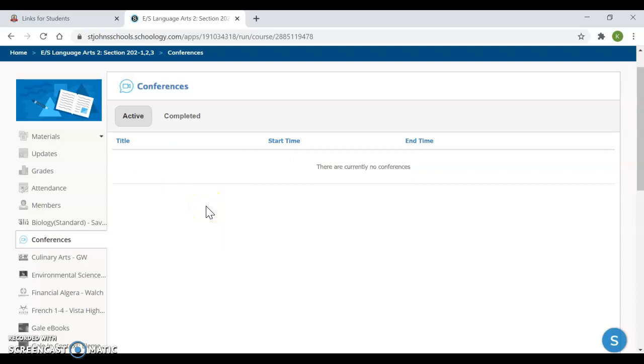That is because Schoology is not live. So if you're sitting here waiting, and on my computer at school, I start the conference, this page will look exactly the same for you. It still will not change to allow you to click. So if that's the case and 8:25 rolls around, you need to refresh, and now you'll be able to click into your conference.